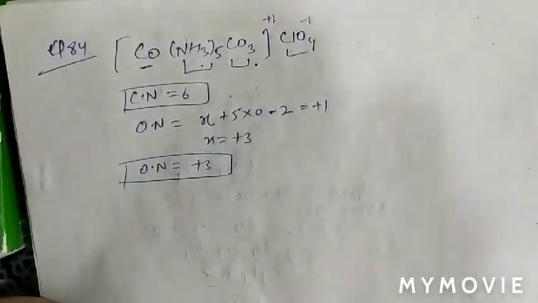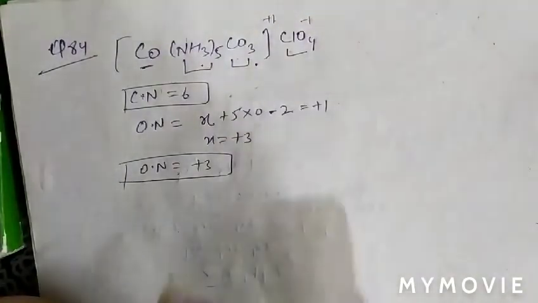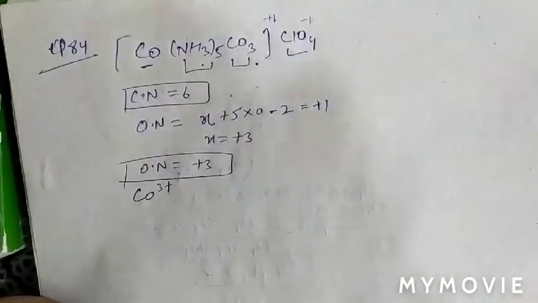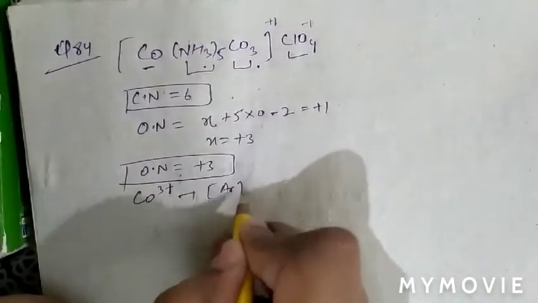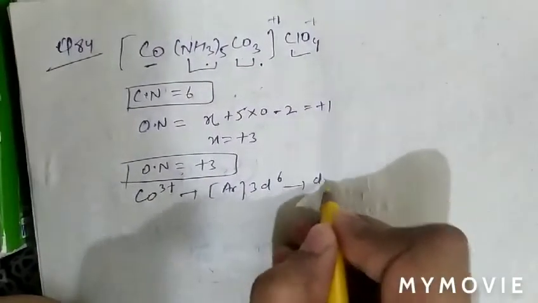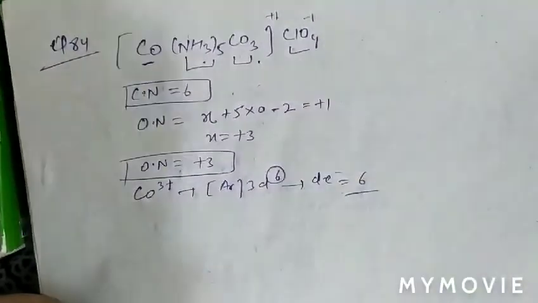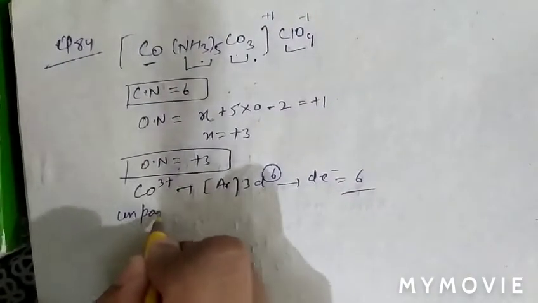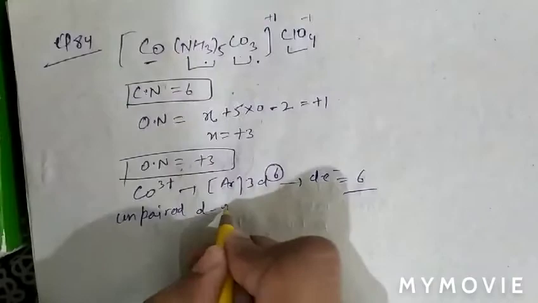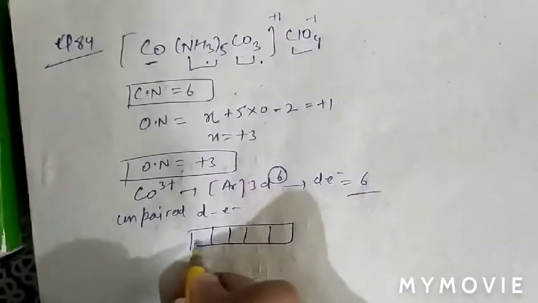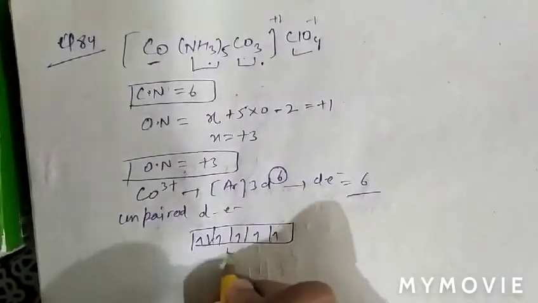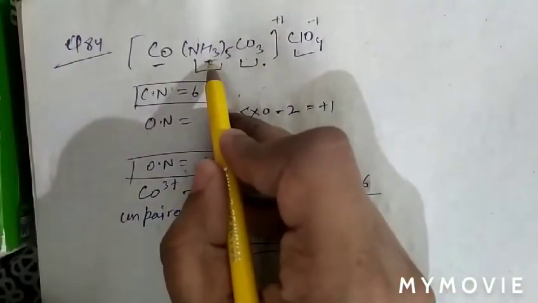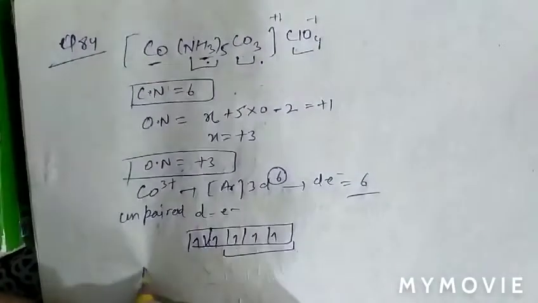Now the number of d electrons. When there is cobalt 3+, the configuration will be argon 3d6. It means the number of d electrons is 6. Now the next question is unpaired d electrons. Now fill the d orbitals 1, 2, 3, 4, 5, 6. Non-paired electrons would be 4, but as we can see, there is a strong field ligand, which is ammonia.